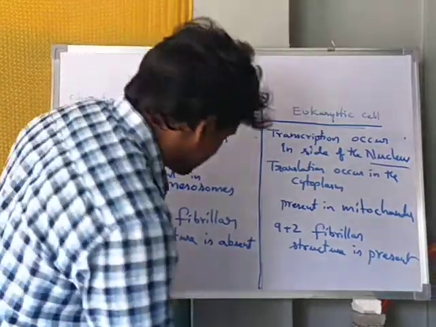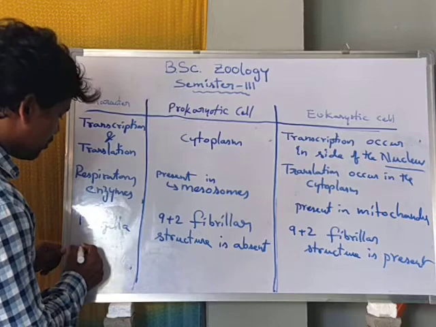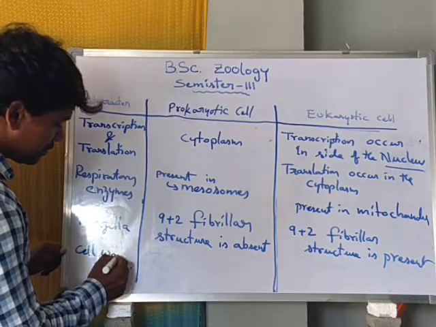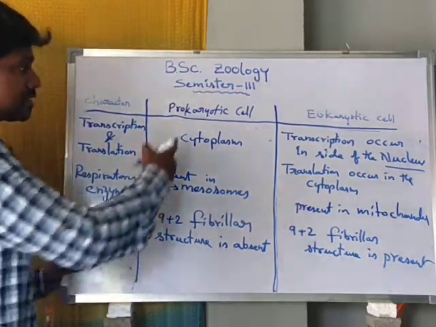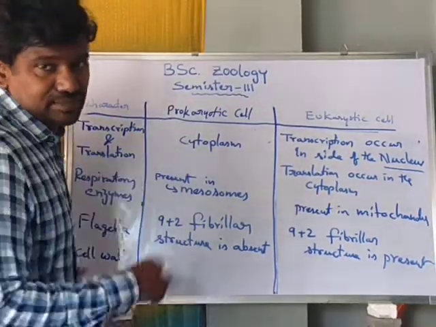Next one is cell wall. The cell wall in prokaryotic cell is non-cellulose in nature.